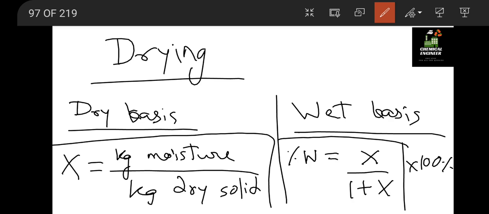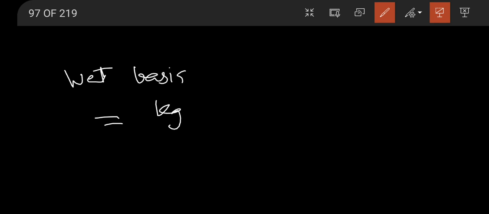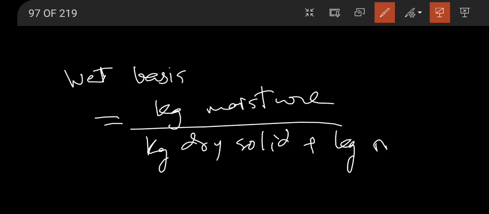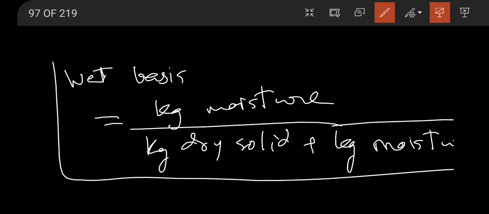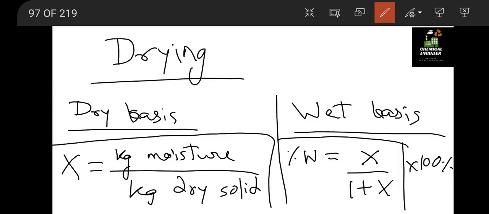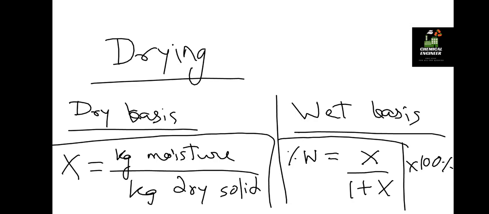Okay. So in wet basis what we have is kg of moisture divided by kg dry solid plus kg moisture, the total mass we take in the wet basis, while in the dry basis we'll use only the mass which is generally not having moisture at the bottom. Okay, so two formulas only for drying.